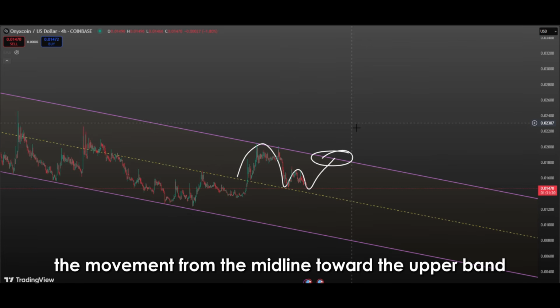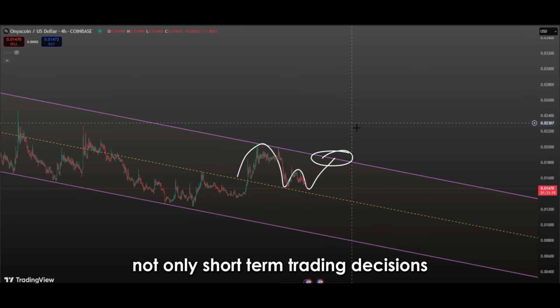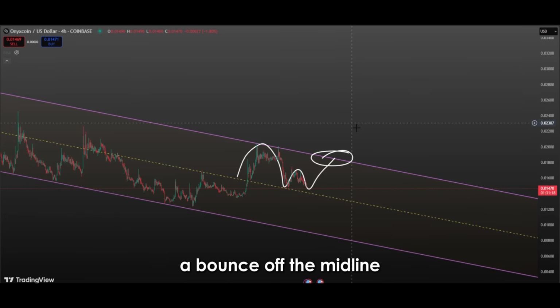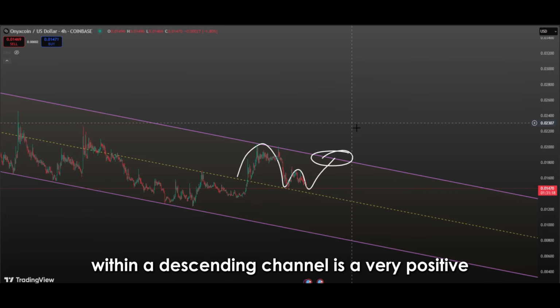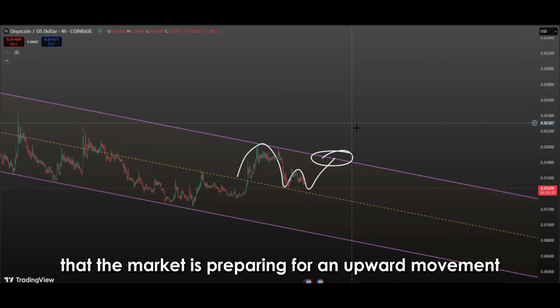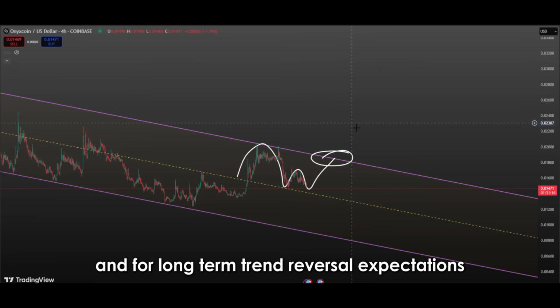Therefore, the movement from the midline toward the upper band is a signal that influences not only short-term trading decisions, but also long-term investment strategies. In conclusion, in technical analysis, a bounce off the midline within a descending channel is a very positive technical indicator. This move indicates that the market is preparing for an upward movement, and sellers are losing influence and buyers are taking control. This structure is valuable for both short-term trade opportunities and for long-term trend reversal expectations.